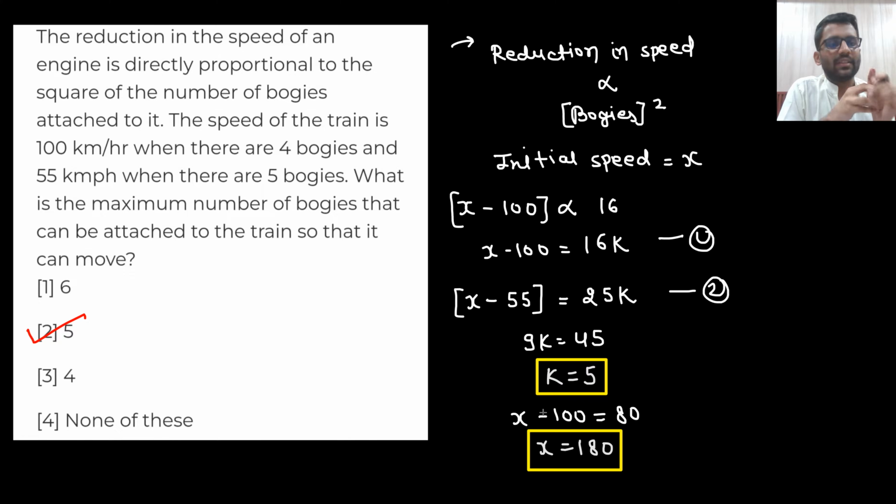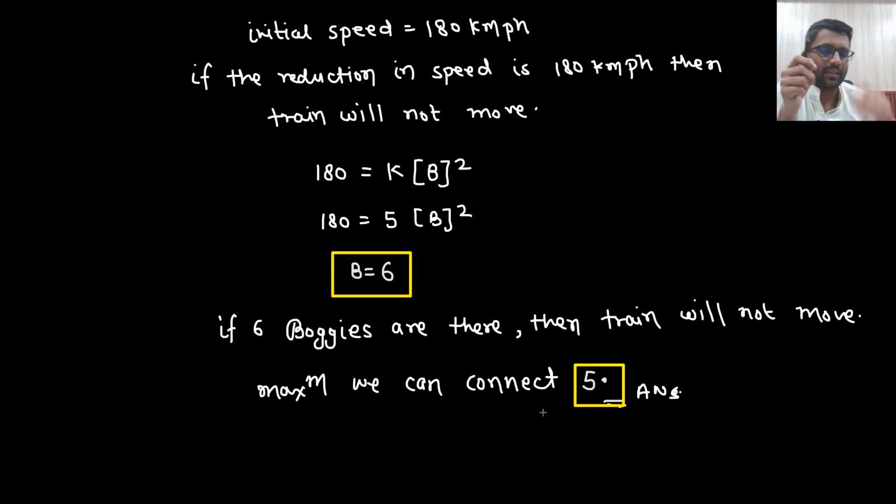Reduction in speed was proportional to the bogies. So the initial, maximum speed was x. From there we got to know that it was running at 180 kmph. Now if you completely reduce the speed, that means if the speed is 0, at that time the train will not go. So how much reduction is there? That is 180. And if 180 is the reduction, then what is the number of bogies you can attach? That is 6. So if you attach 6, it will not move. So you have to attach 5 only, right?